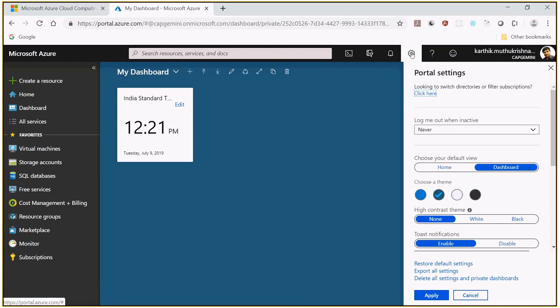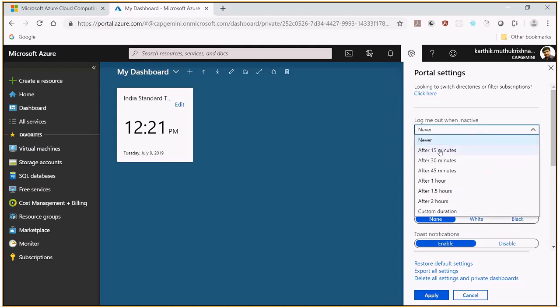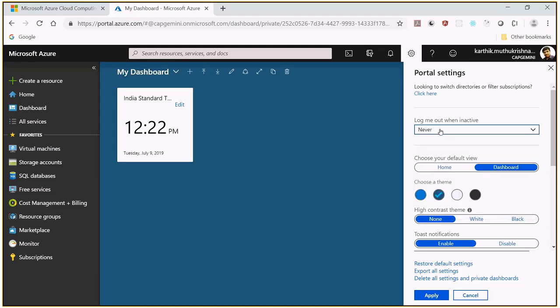you can see some options like log me out when inactive. If I'm inactive for 15 minutes, it will automatically log me out, but I have set it to never. And choose your default view, how you want. I have selected my dashboard option, but there is an option called home. Right now I am in the dashboard, so let it be in the dashboard. I'll show you what the dashboard is later.